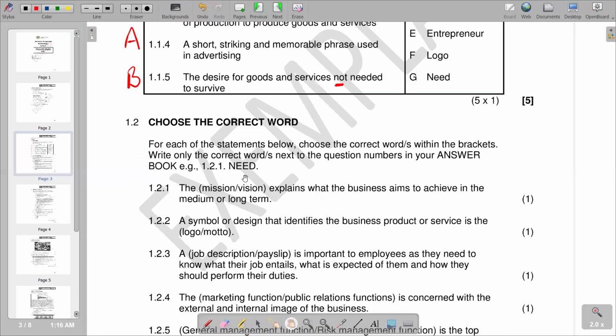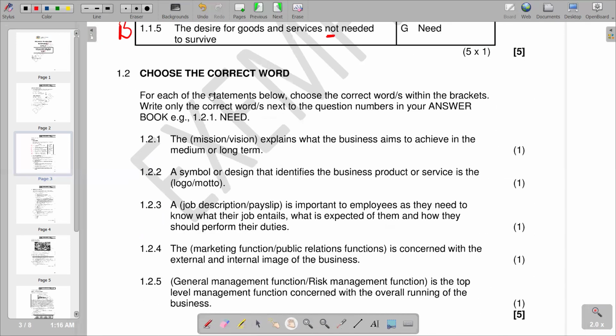Then we go to the second part, which is saying choose the correct word. For each of the following statements below, choose the correct words within the brackets. Write only the correct word or words next to the question numbers in your answer book. Then you're given how to present it in your answer book.